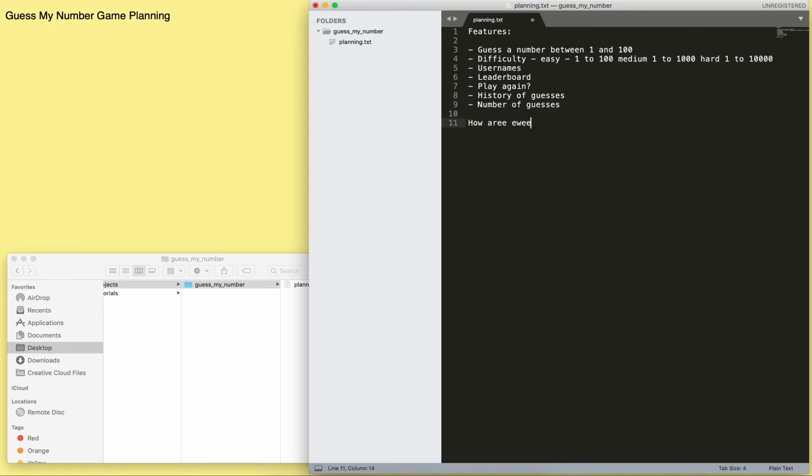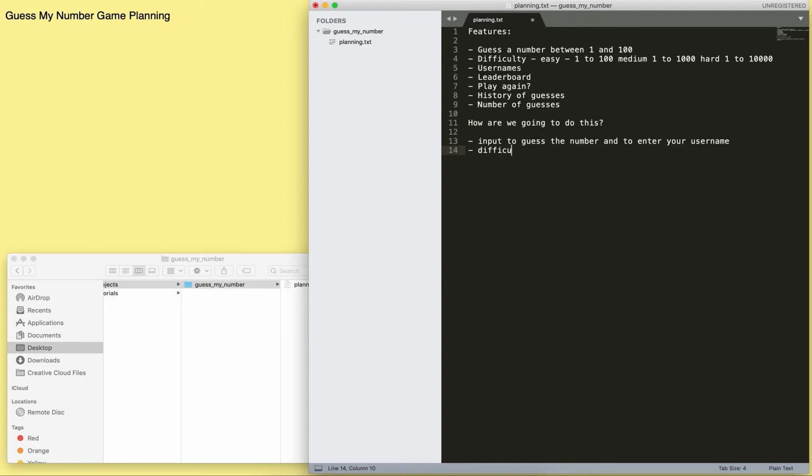and now we can start thinking about how are we going to do this, right? Well, for the first bullet point, and this is just a bulleted list to keep track of things that we might need, we need some input, like we mentioned in our input video. How are you going to guess the number, right? To guess the number, and to enter your username. I think username is one word.